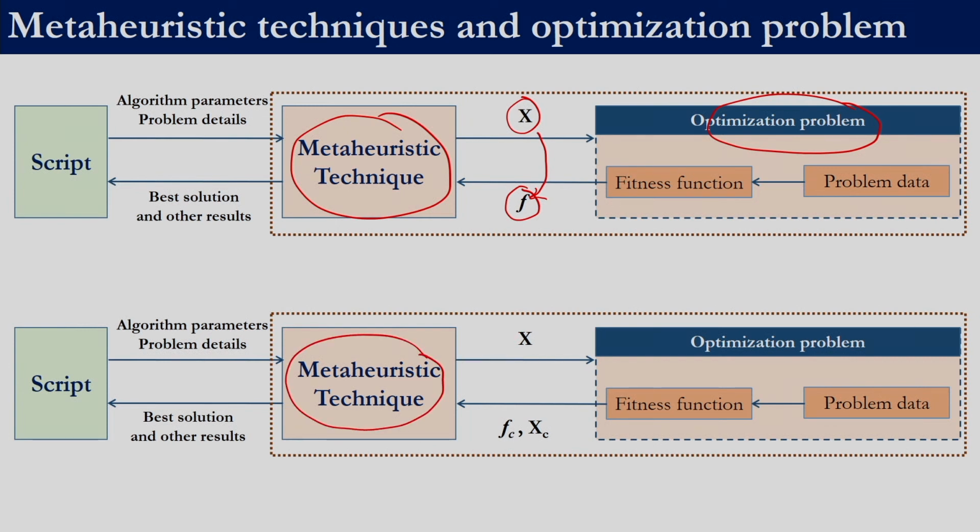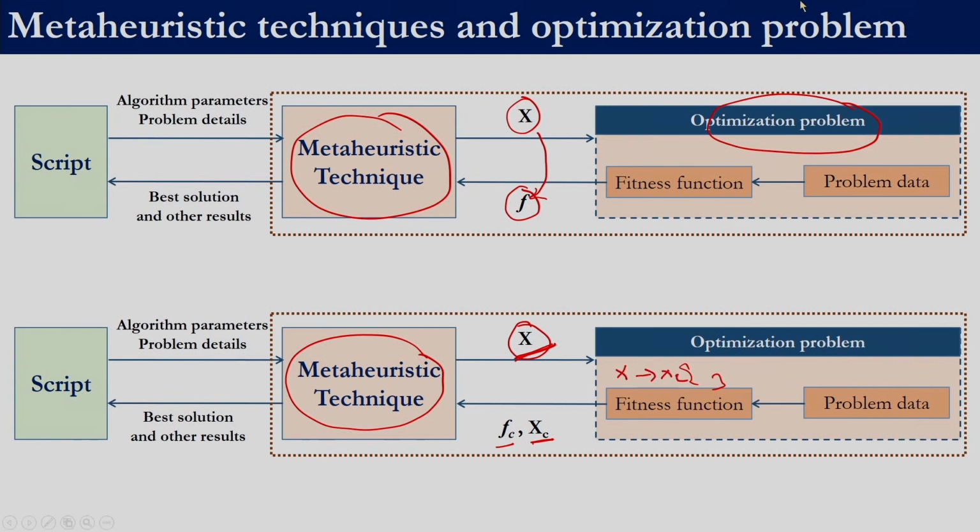Whereas in the correction approach, the meta-heuristic technique still passes the solution X. The optimization problem does not merely determine the fitness function of X, but checks for violation in any of the constraints. If we employ some inbuilt mechanism which will help to improve this solution X, then that improved solution is passed back to the algorithm. Along with the improved solution, we also pass the fitness function of the improved solution. So, it is not enough to convert X to XC.